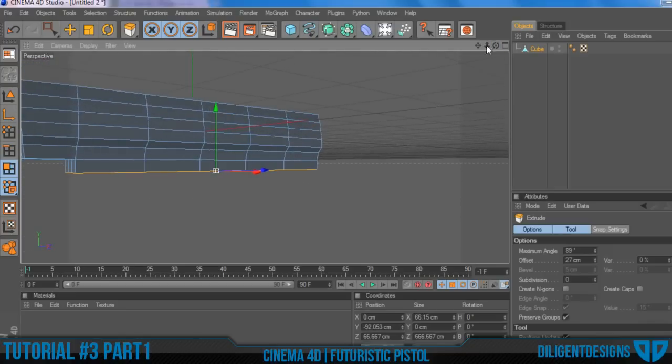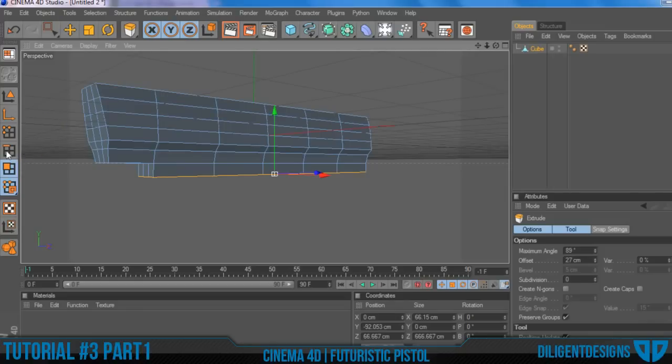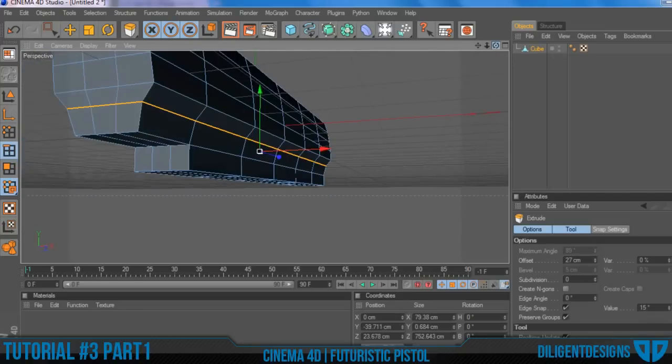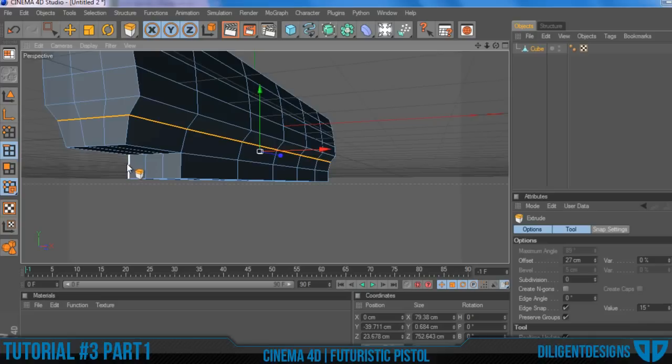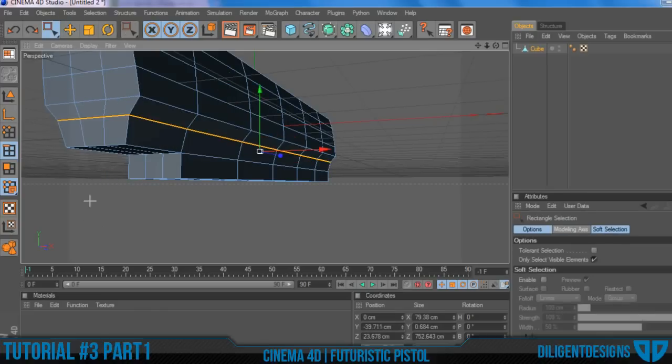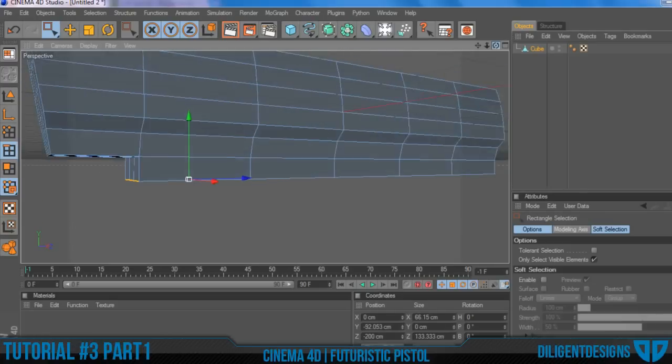And there. So after you've done that, go into your line selection mode, and then we're gonna make this area right here slanted a little more.